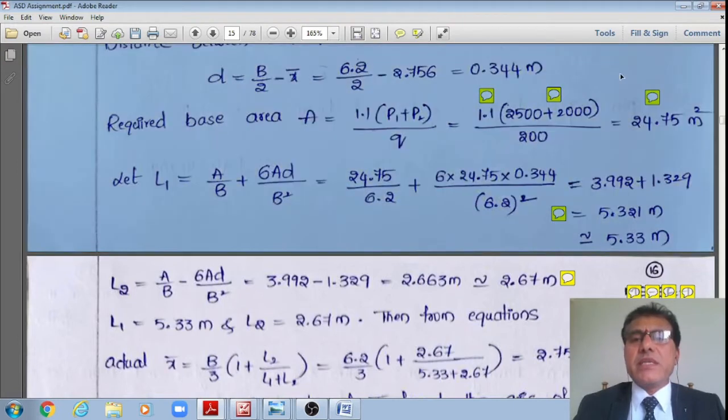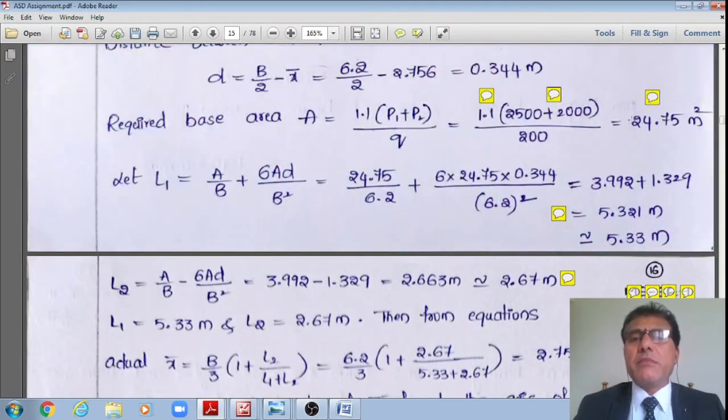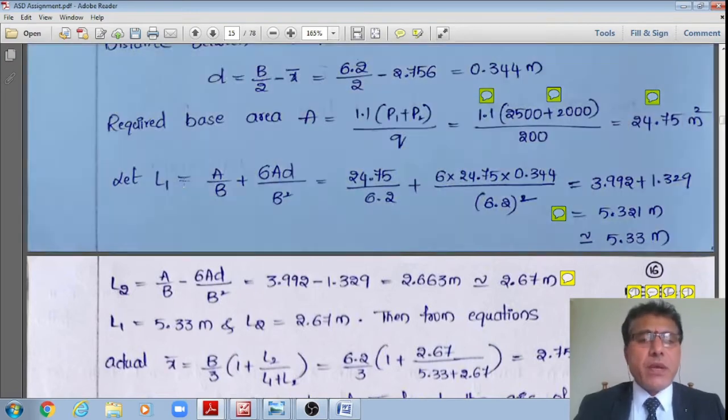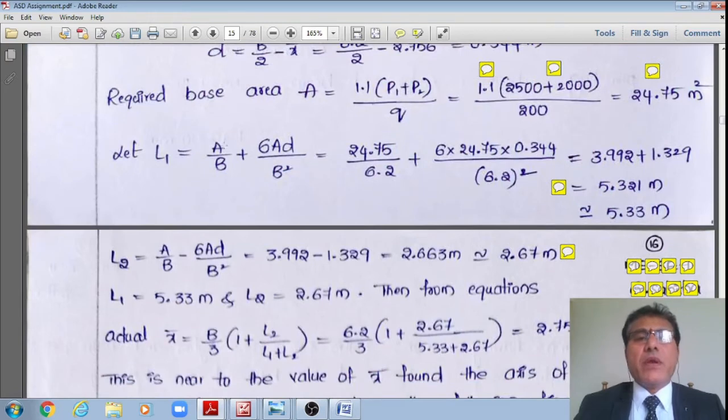Therefore now what I'll say is not less than 19.6, but I am proceeding with an area of 24.75 meter square. Even I am providing more, right? What is the length required now? L1 is given by L1 is equal to A by B plus 6AD divided by B square.